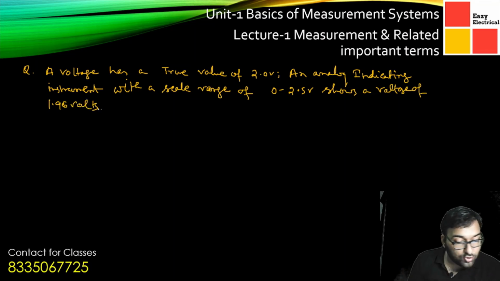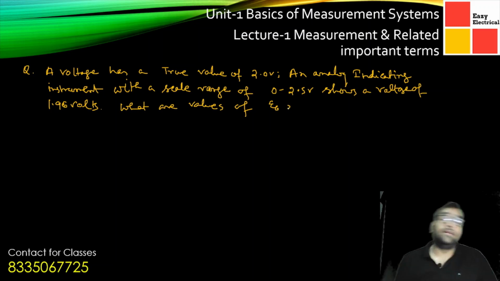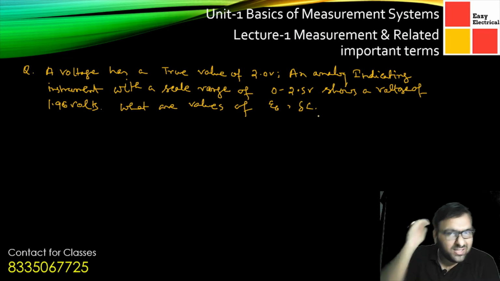What are the values of absolute error? Absolute error means epsilon naught, and correction, that is delta C. So absolute error and delta C we need to calculate.